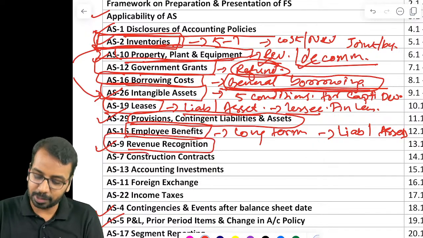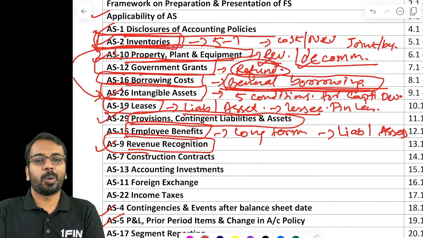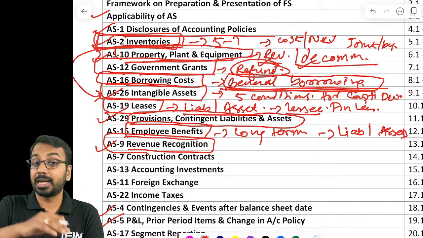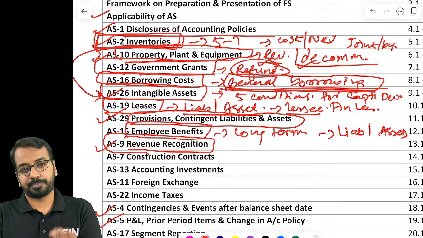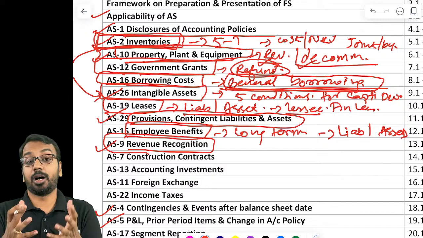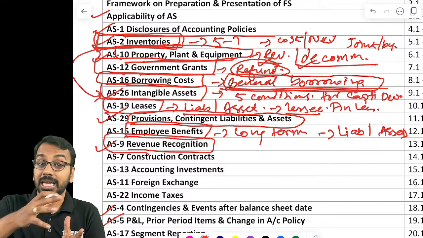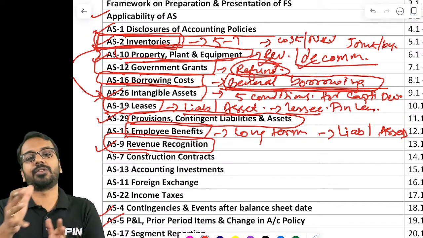Revenue recognition is more a principle based standard. So here be more clear about how do I recognize revenue, when can I recognize revenue, and look at specific cases of when there is, let's say, a consignment sale, how much of revenue can be recognized, or when it is commission, how much of revenue can be recognized. If the control is passed, not passed, how much of revenue can be recognized.